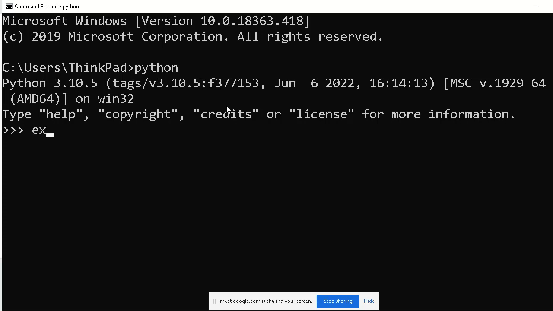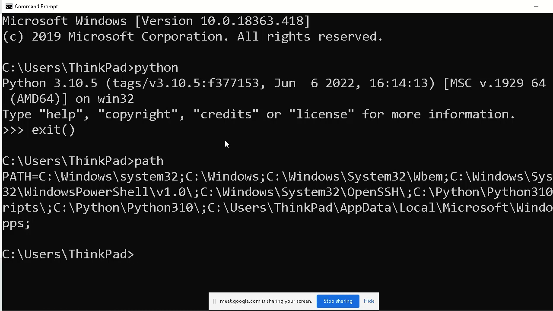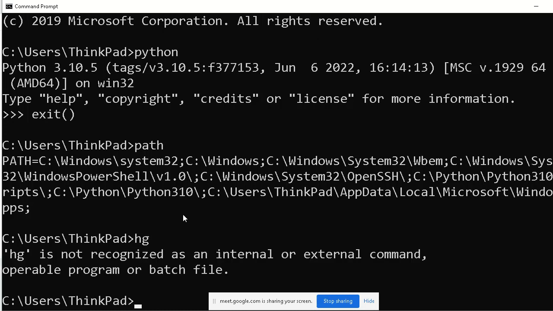For example, let us see what the path is. Just type path here, and we will see the C Python folder there. So we have to set that path. If you are not getting it, for example if it says not recognized as an internal or external command, we have to give that path.